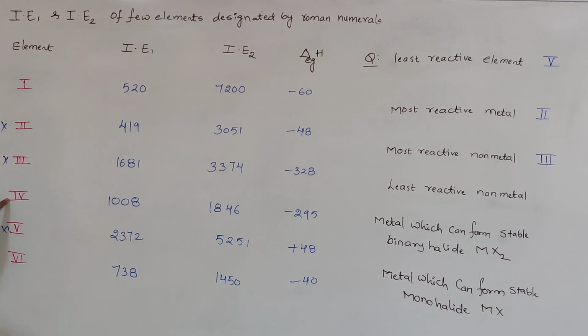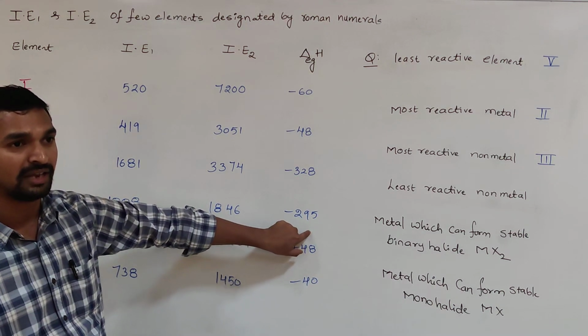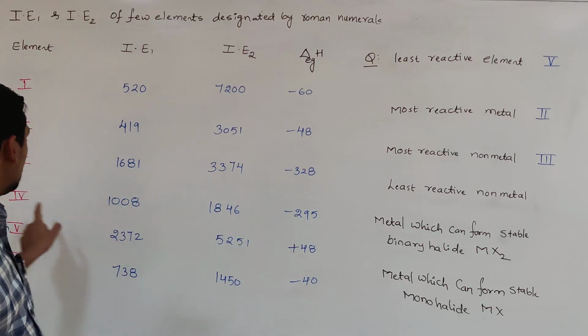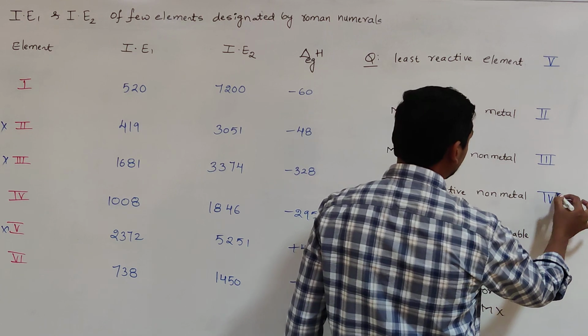A non-metal is not ready to lose the electron, so the ionization enthalpy value is definitely high. 520, 1008, 738. 520 and 738 are less than 1008. That's why these two correspond to metals, but the 1008 corresponds to a non-metal. Moreover, one more supporting factor is that it has a more negative electron gain enthalpy value. That's why the fourth one is the least reactive non-metal.